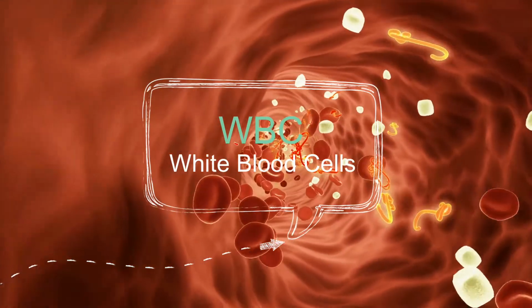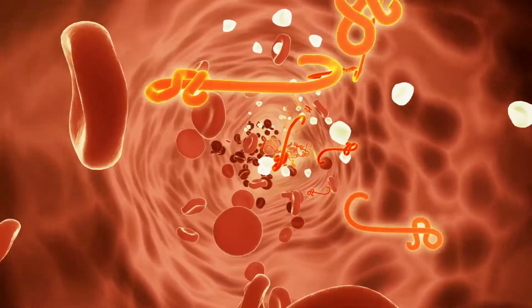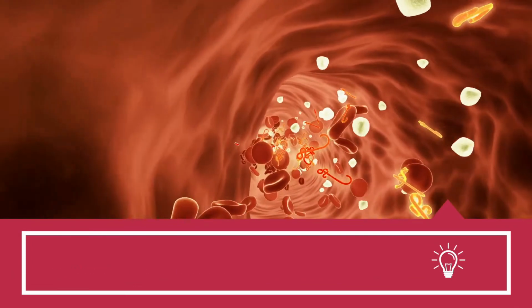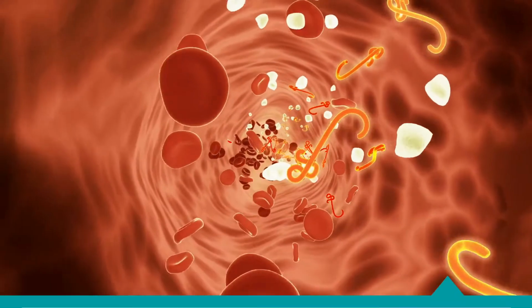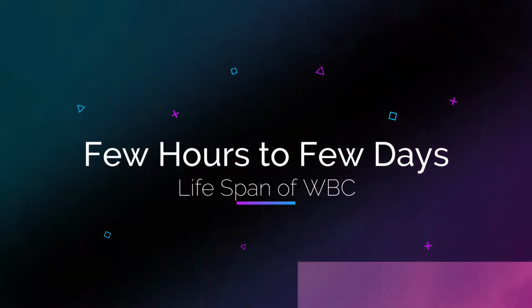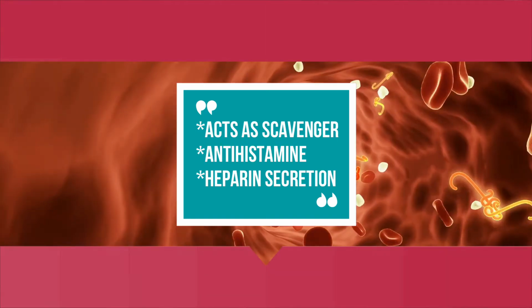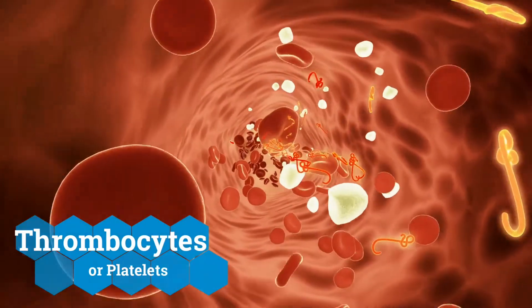WBC. A white blood corpuscle is a rounded, colorless cell of blood which is responsible for body immunity. The features of WBCs: the normal size is 12 micron, and the normal count is 4000 to 11,000 per cubic millimeter of blood. The lifespan of WBCs is a few hours to a few days. Production is in bone marrow and lymphatic tissue. The function of WBC is that it acts as a scavenger, has an antihistamine function, secretes heparin, and is phagocytic in nature.